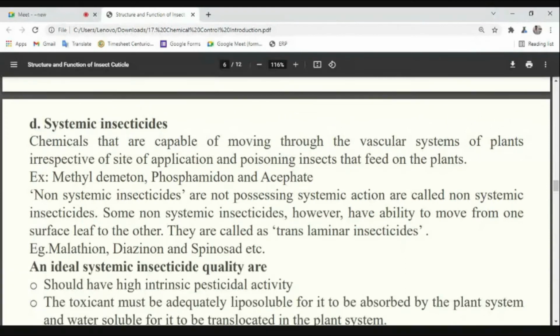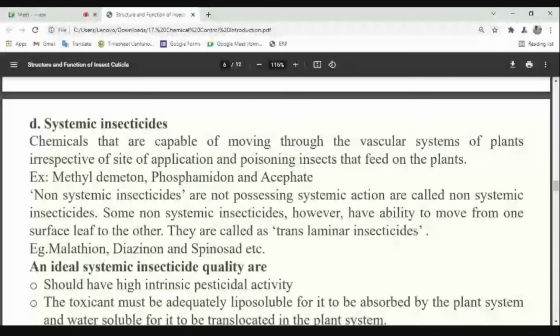Suppose in a cotton plant you have applied the pesticide on the leaves. If the insecticide is non-systemic, only the leaves on which you have applied it are effective.